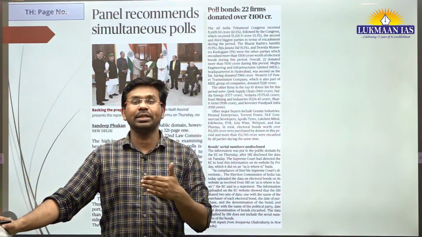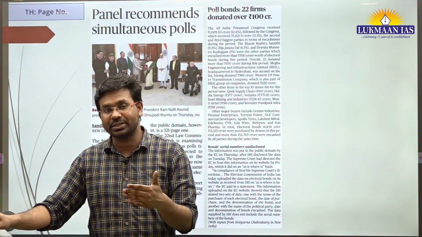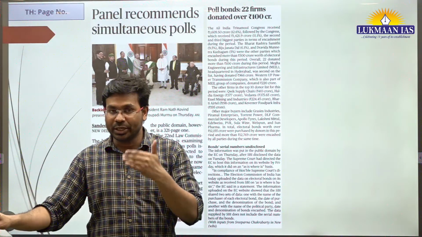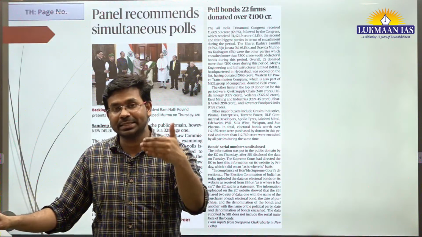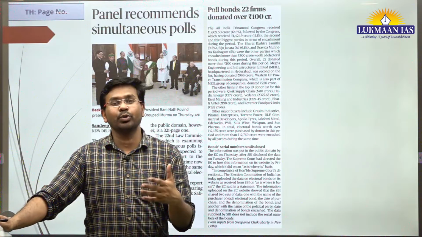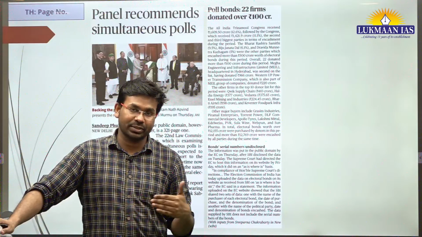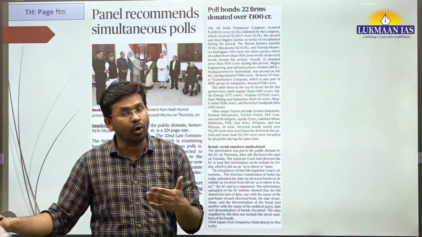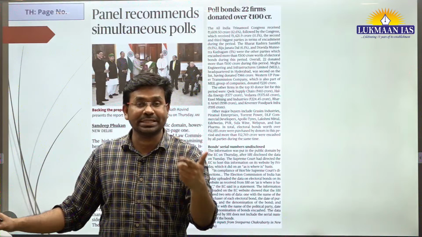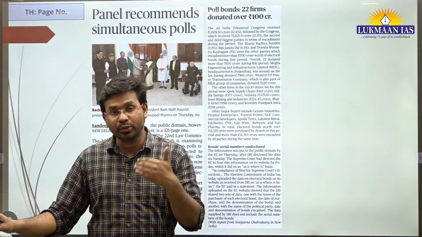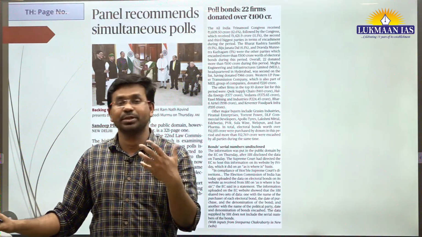It means round the year the Election Commission of India and state election commissions are conducting elections for one thing or another. Generally, the Election Commission of India conducts an election once every 5 years, known as the general election, and this year we are going to have a general election. But in India there are various states, and in all of them we have a state election commission, which conducts the election for the state legislative assemblies, and also for local bodies like panchayats and municipalities.